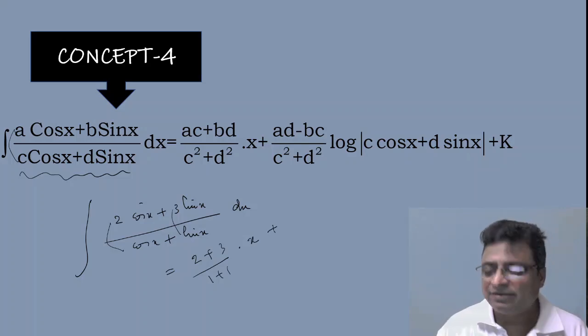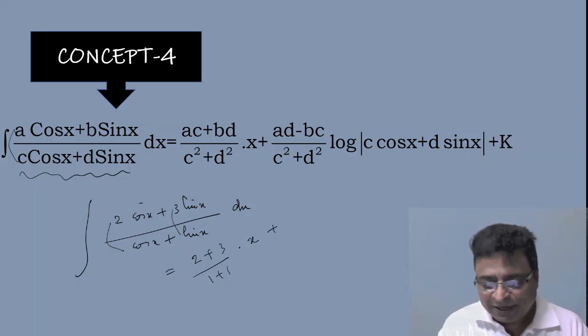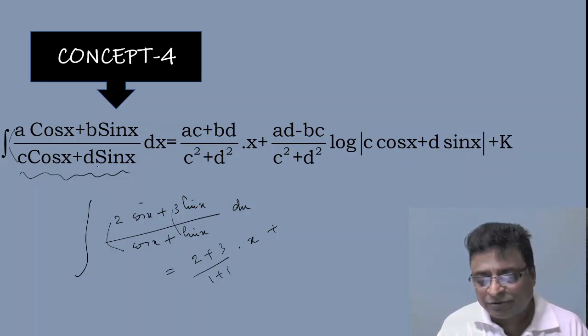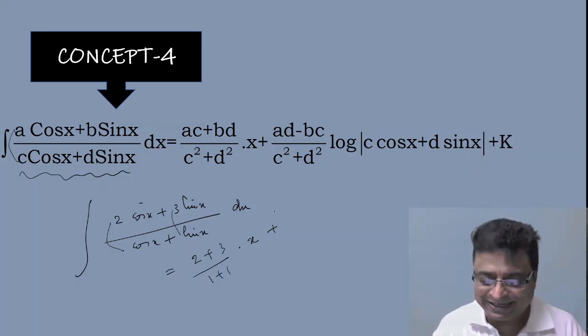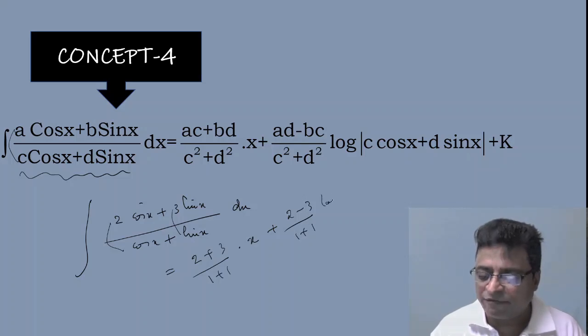Now cross multiplication means the cos x coefficient of the numerator into the sin x coefficient of the denominator, that is AD minus BC, that is 2 into 1, 2 minus 3, by again the sum of the squares of the coefficients of sin and cos, into log of the mod of the denominator, that is mod cos x plus sin x.